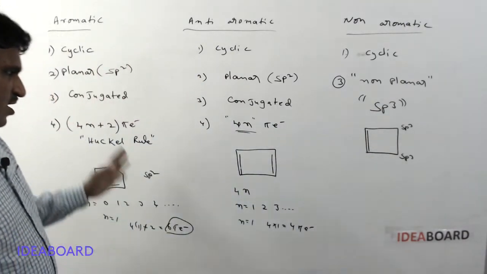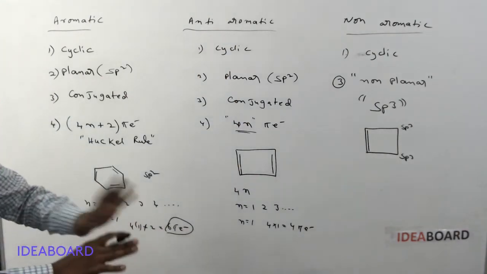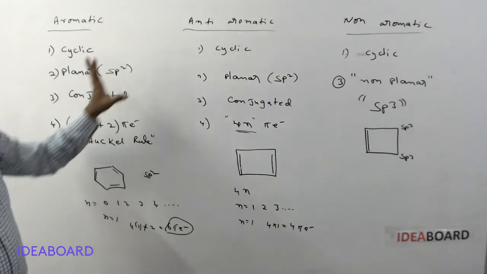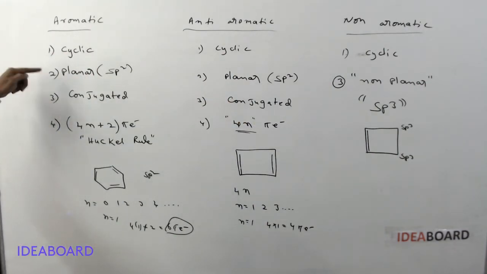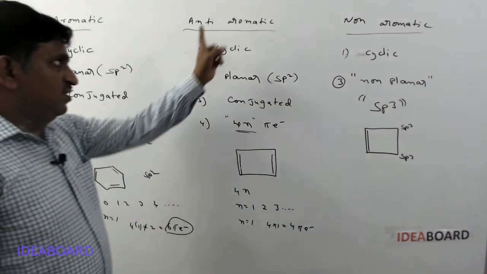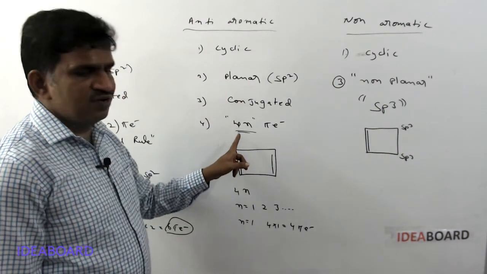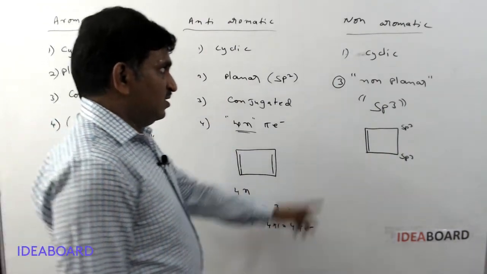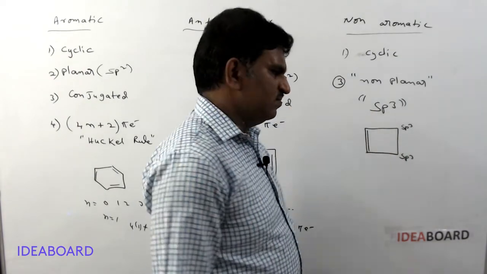So aromatic, anti-aromatic and non-aromatic can be easily divided by using this concept. Aromatic: cyclic, planar ring containing conjugated systems having 4n plus 2 pi electrons. Anti-aromatic: cyclic, conjugated planar ring containing 4n electrons. And non-aromatic: at least one sp3 carbon present, that is simply non-aromatic.